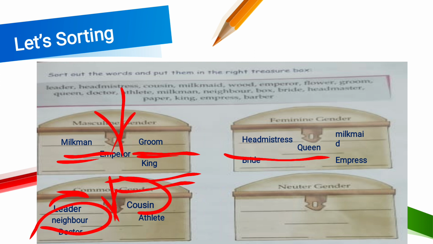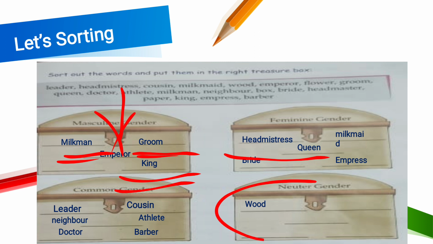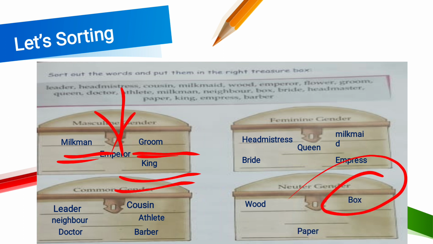Okay. The next one is doctor. Yes, doctor is also a common gender, right? And the next one is barber. Yes, barber is also a common gender. Barber may be a lady and may be a man also. Yes, wood does not have any kind of life, that's why it's a neuter gender. Now lifeless things are known as neuter gender. And the next one I'll show you here, that is box, and the next one is paper. Moving to the next one.